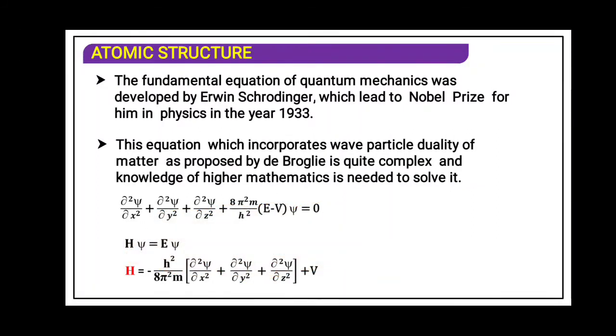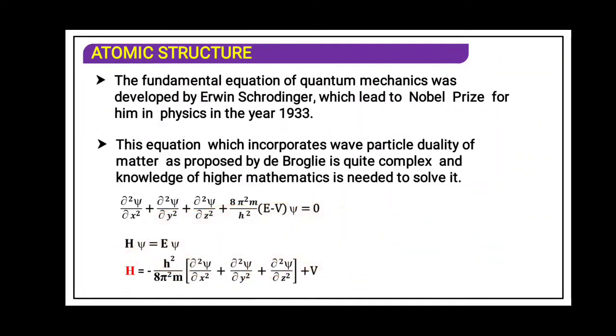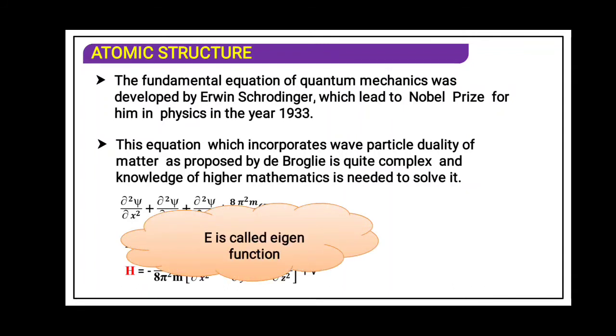H psi is equal to E psi. This equation you have to remember. H is called the Hamiltonian, which is a total energy operator. E is called the eigenvalue.